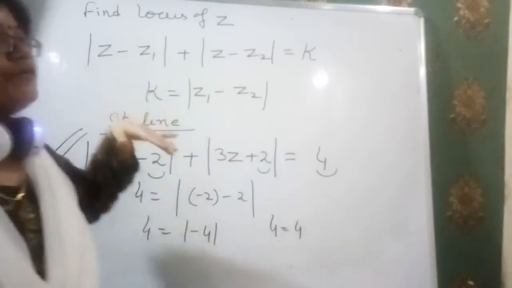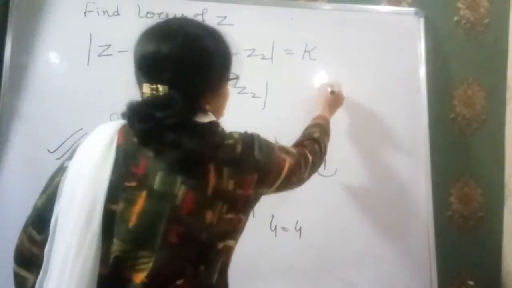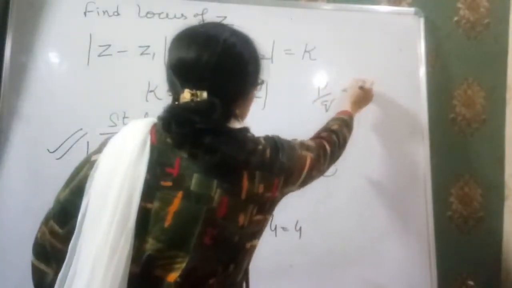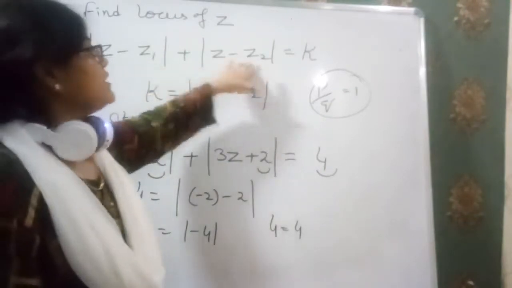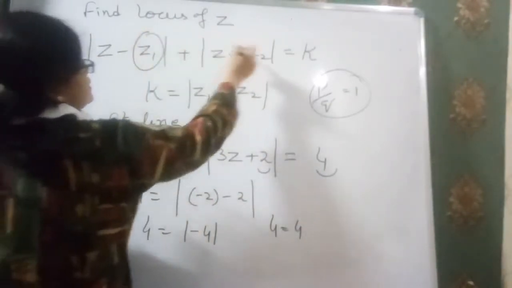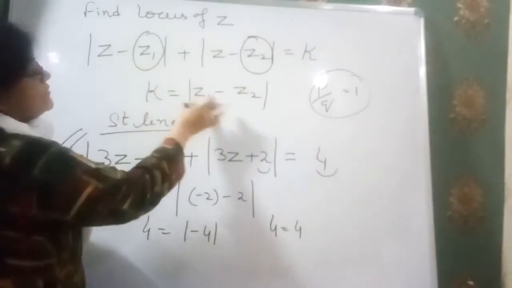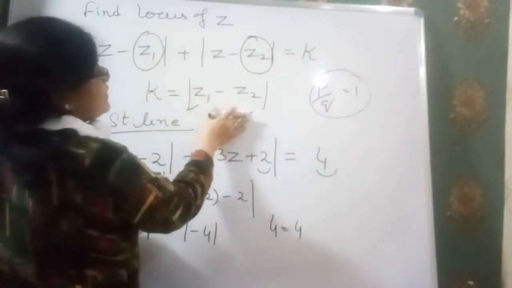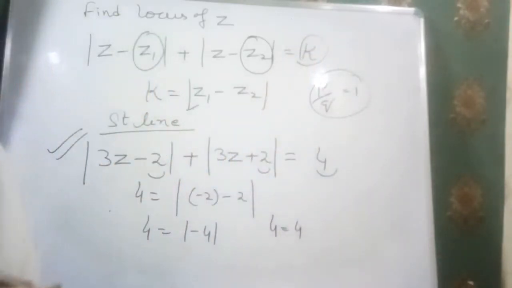When it is given in the form of P and Q and the ratio of them is equal to 1, then it is a straight line. And when it is given in this form, just consider these two numbers and just subtract them. If after subtraction we get the value which is equal to this one, then it represents a straight line.